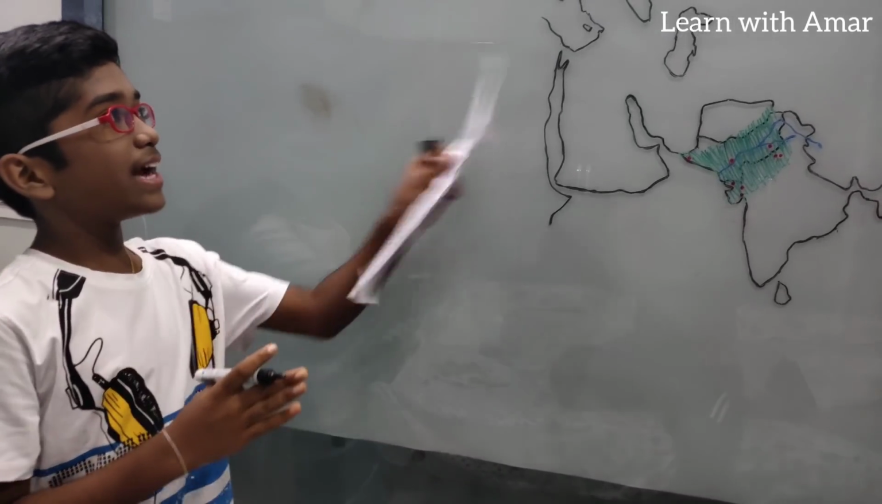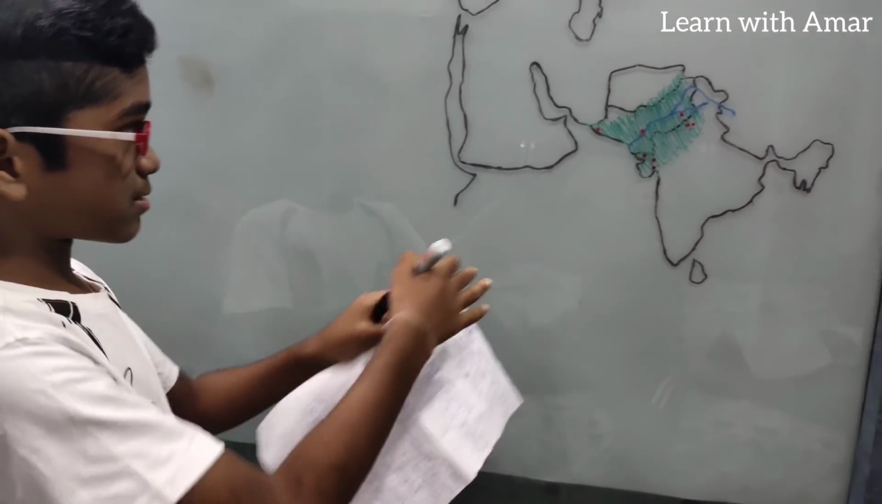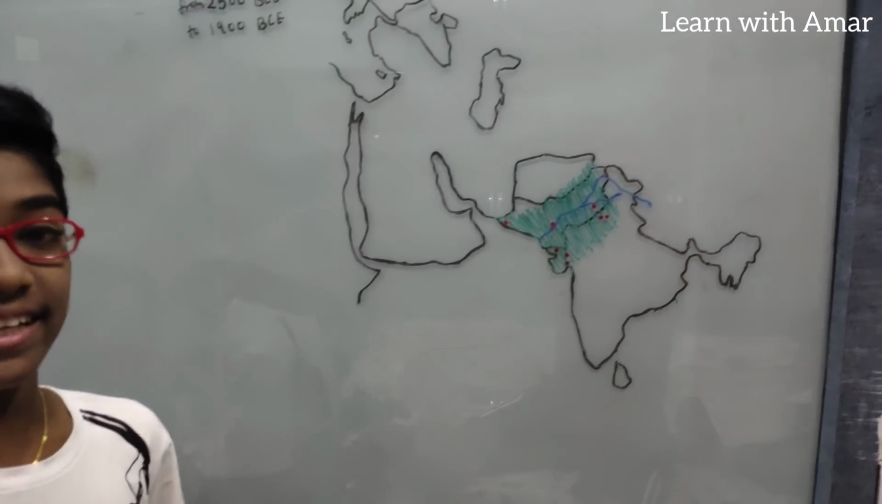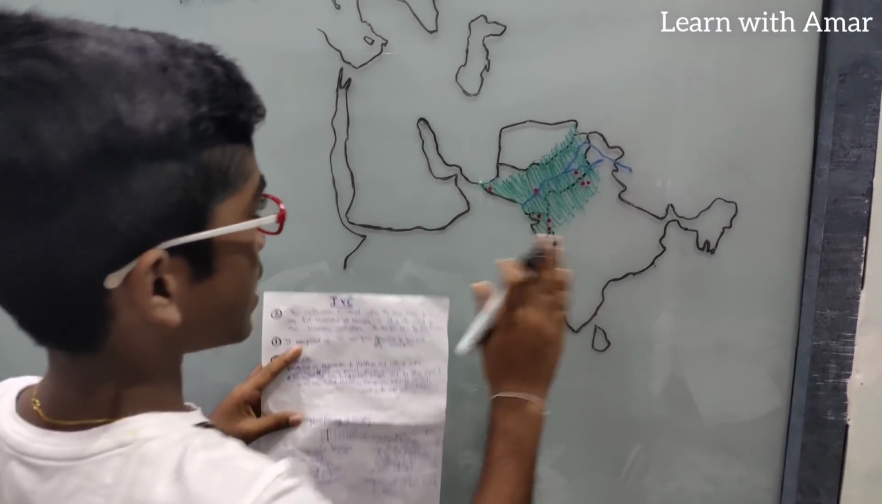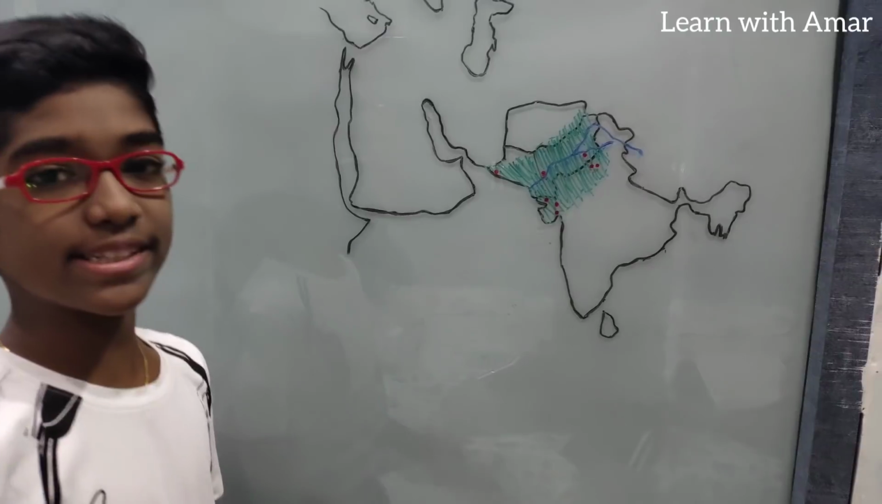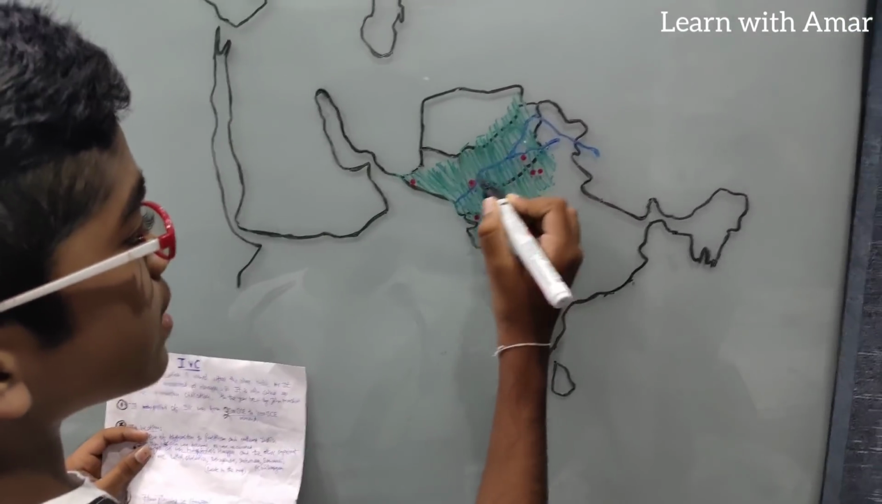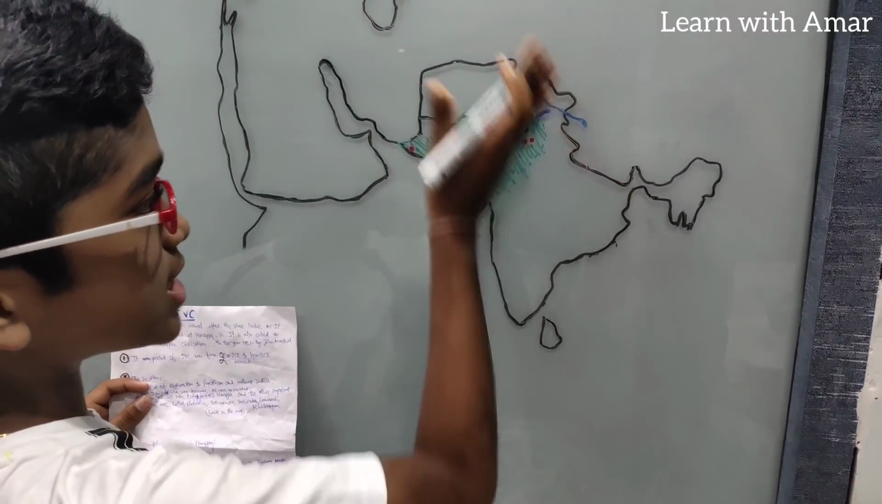Now let's see where this Indus Valley Civilization is located. Okay, now come to the map. So this green colored area is the Indus Valley Civilization. In which countries can we see this civilization mainly? Coming to that, it is almost the whole of Pakistan and northwest India.